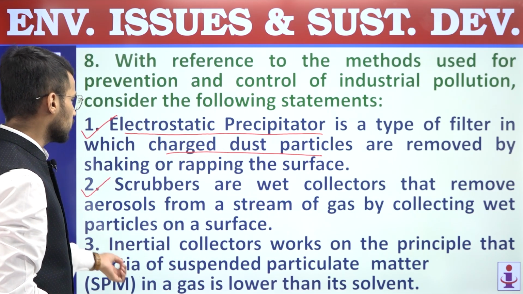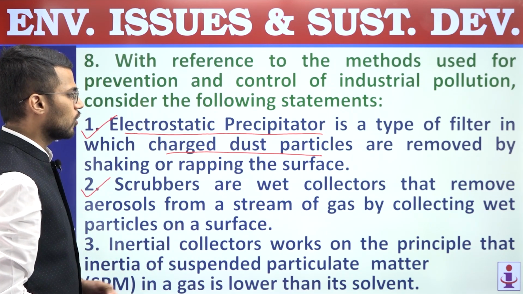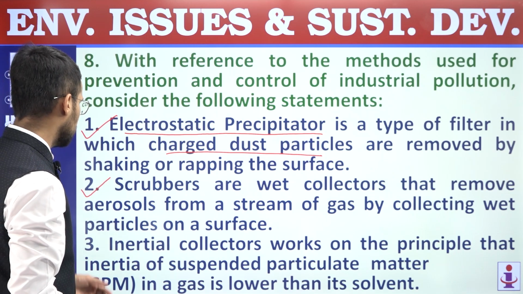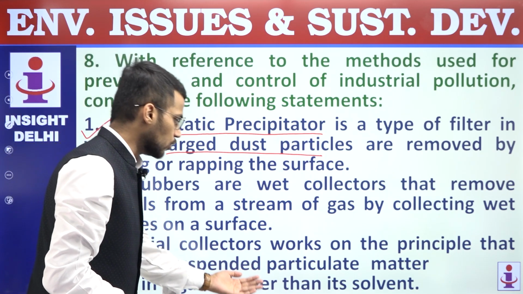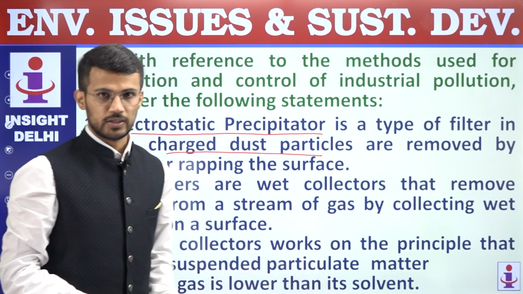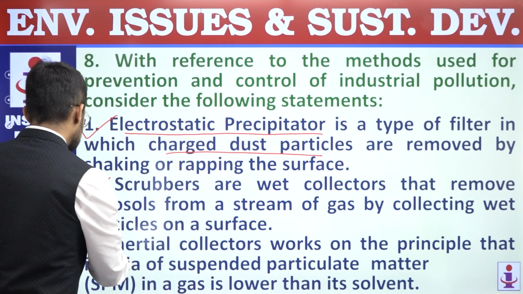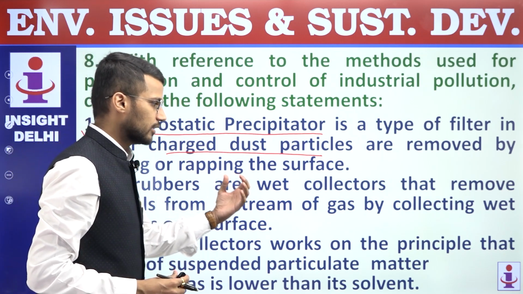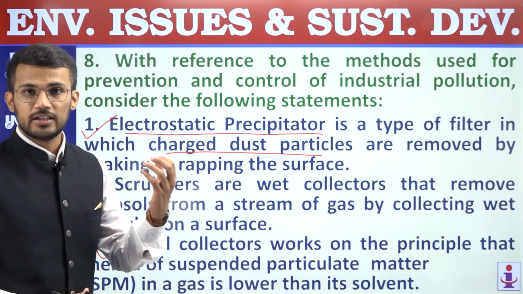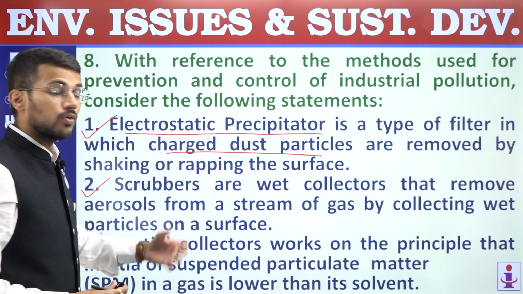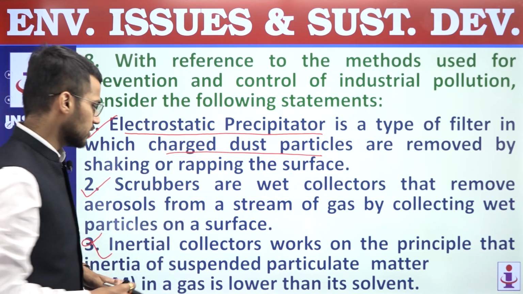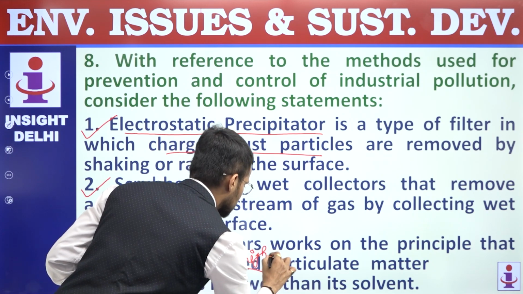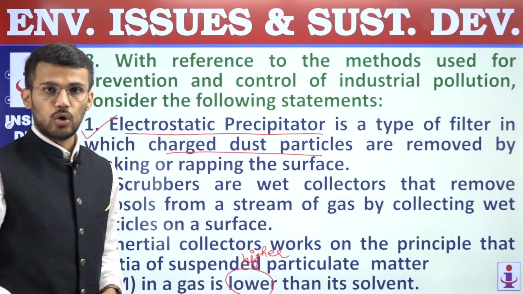Third, inertial collectors work on the principle that inertia of suspended particulate matter in a gas is lower than its solvent. This is an incorrect statement because inertial collectors work on the principle that the inertia of suspended particulate matter is higher than, not lower than, its solvent, right?